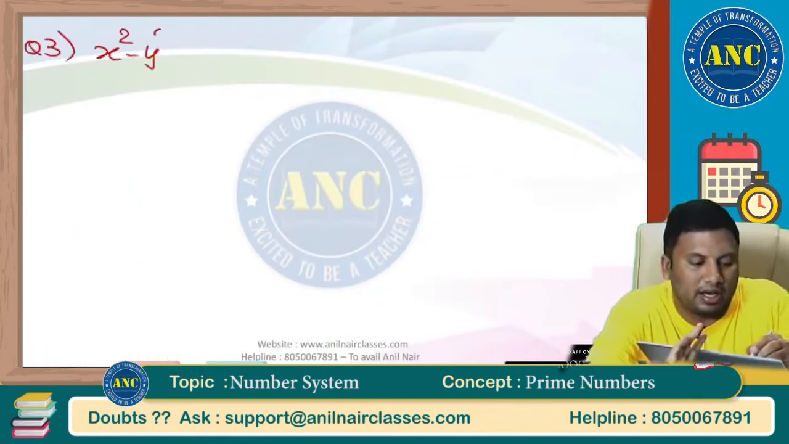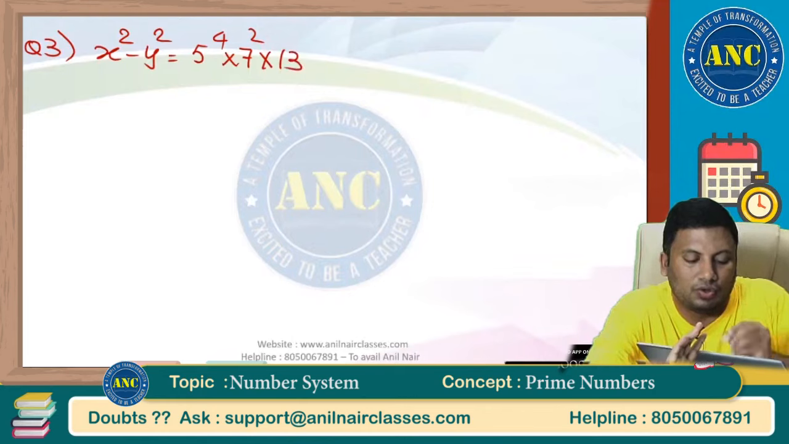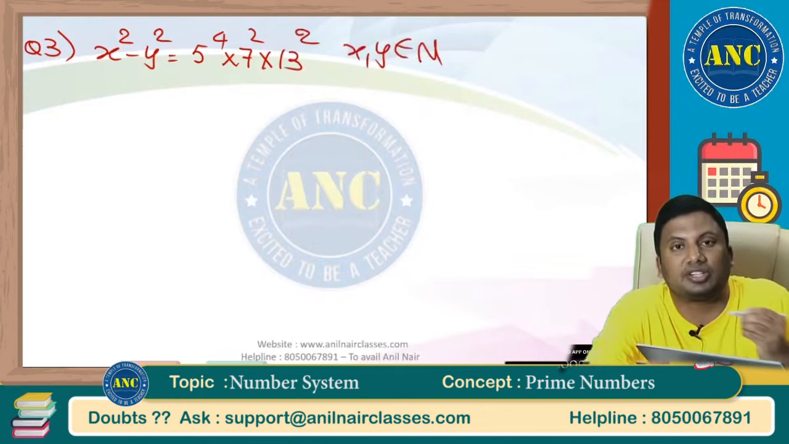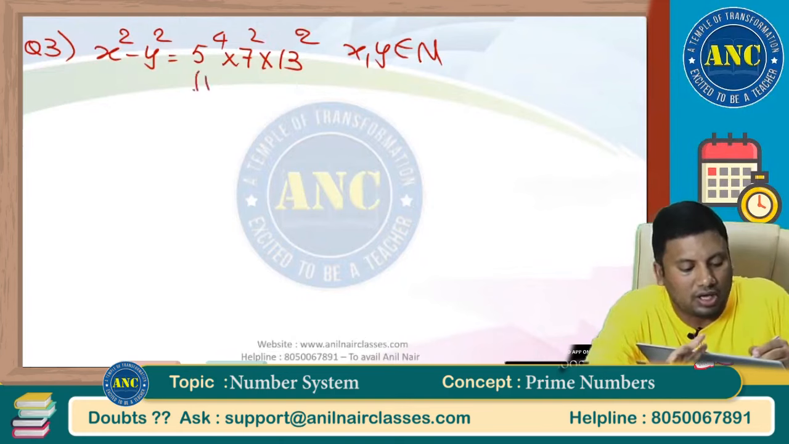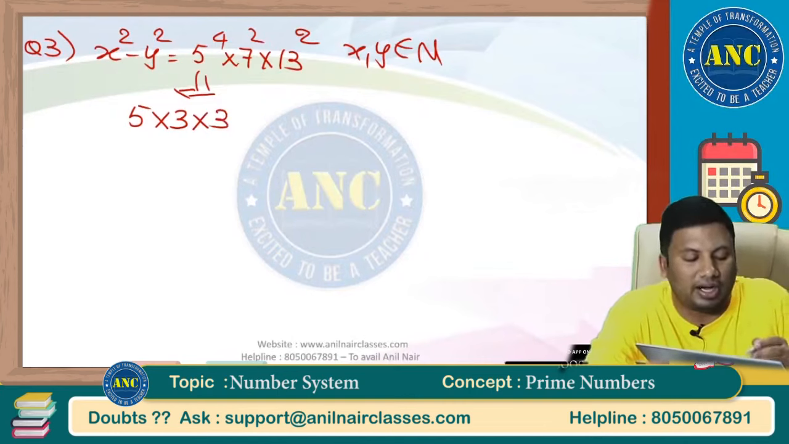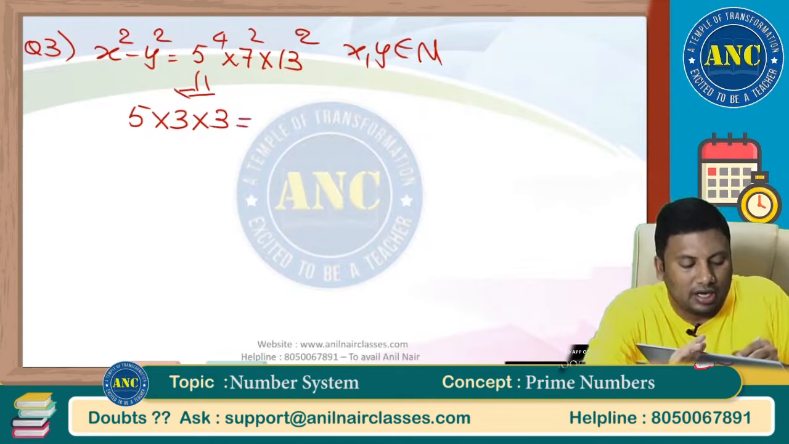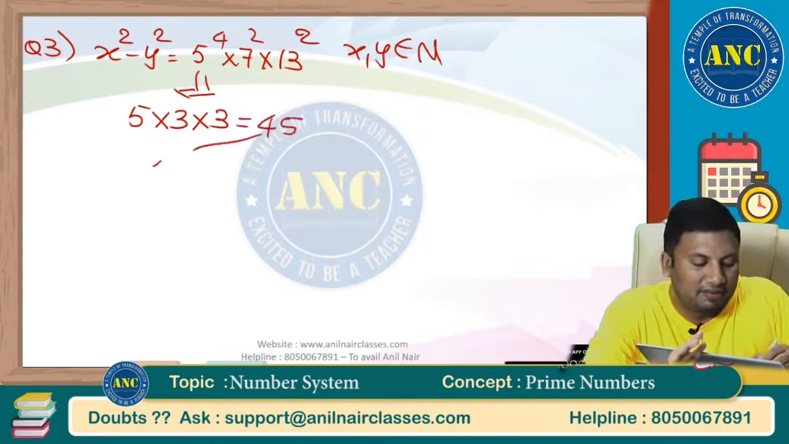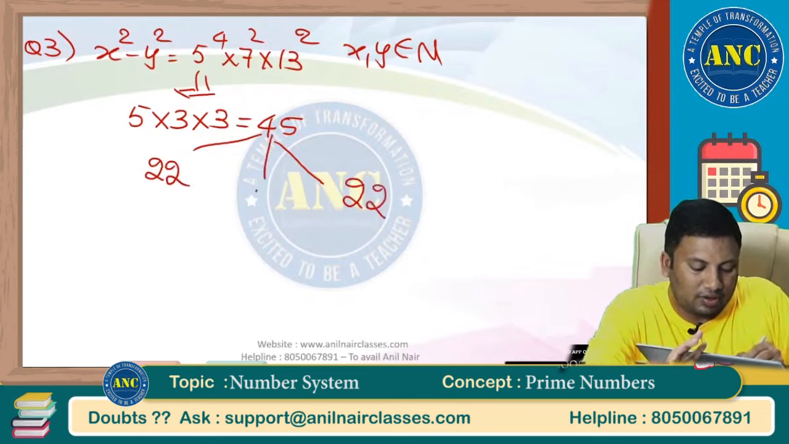X square minus Y square equivalent to 5 power 4 into 7 square into 13 square. X and Y are natural numbers. 10 seconds you should take to solve the question. How many factors are there for this number? 5 into 3 into 3. 5 you know, right? How to write the factor? 0 to 4, 0 to 2, 0 to 2. 9 5s are 45. 45 means 22 here, 22 here, 1.